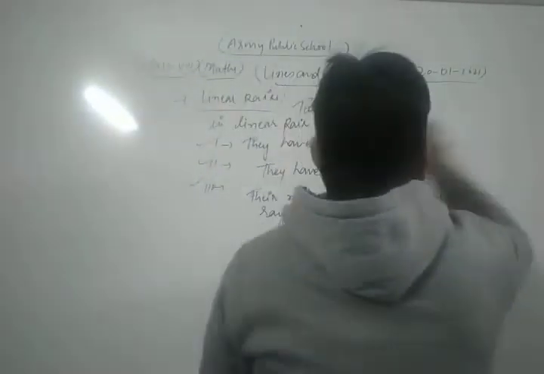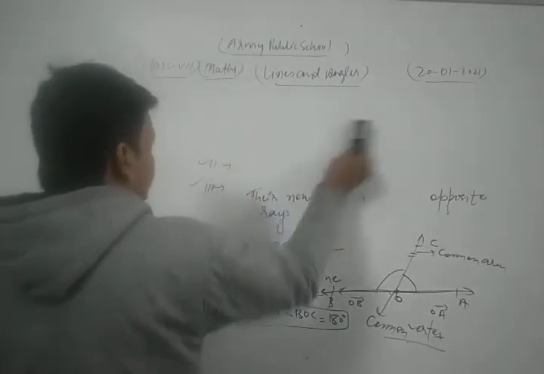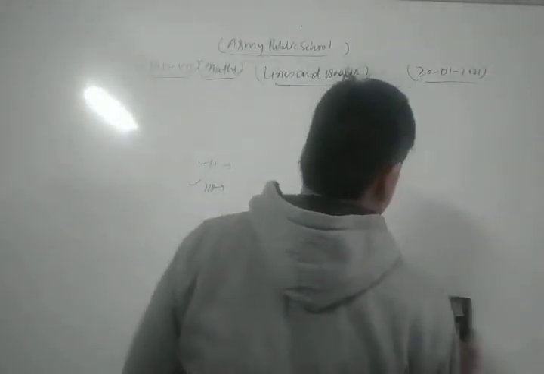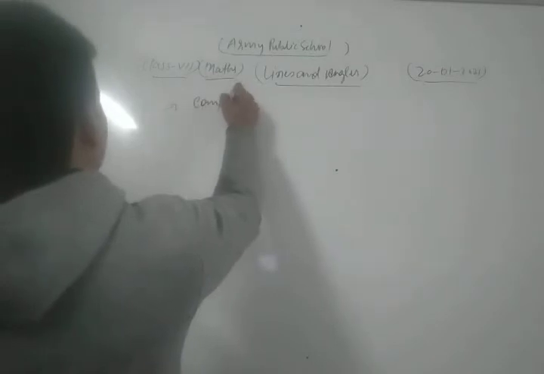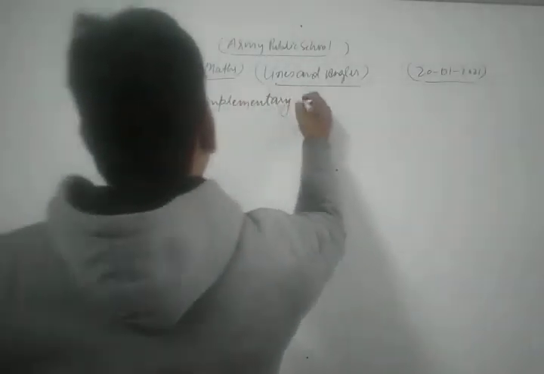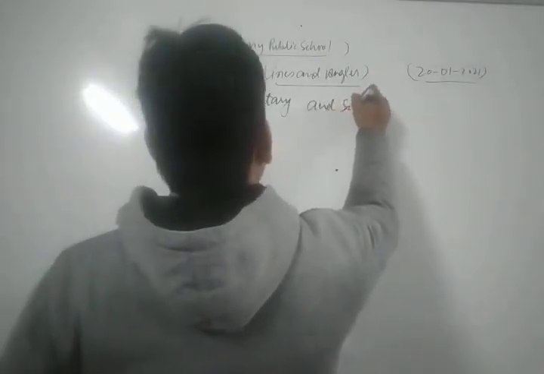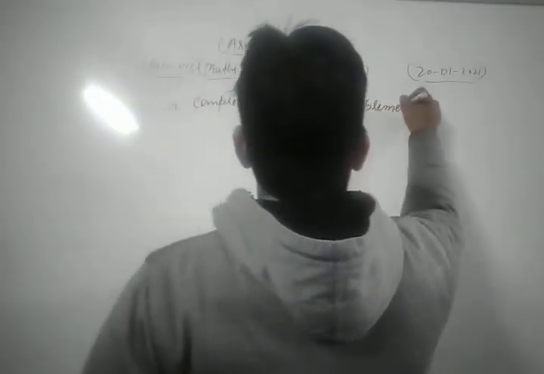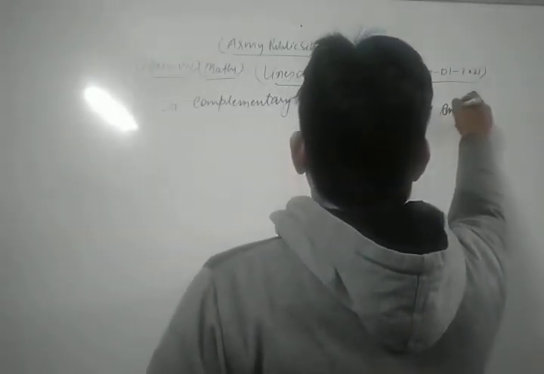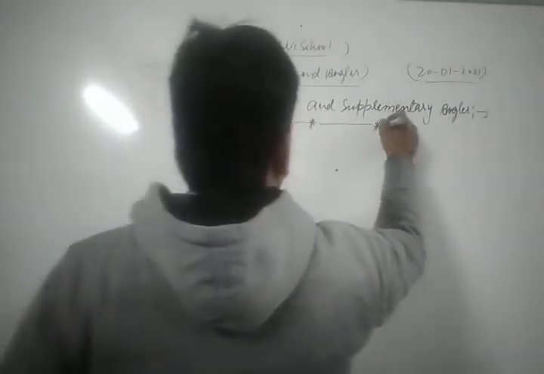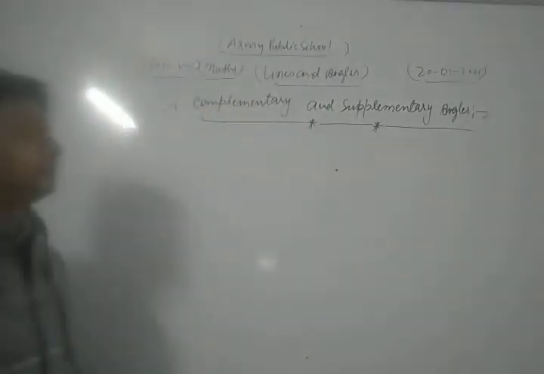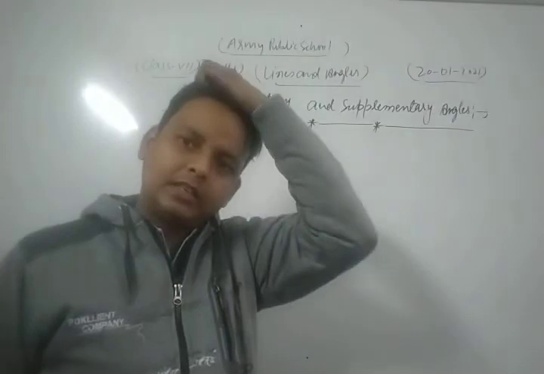Let's see. Complementary and supplementary angles.